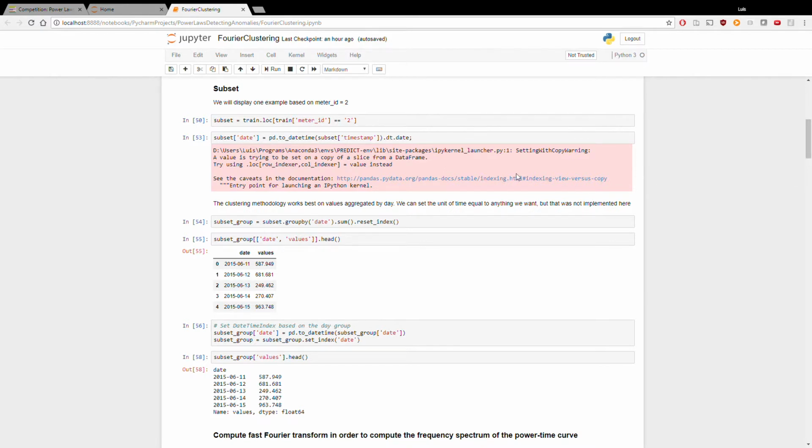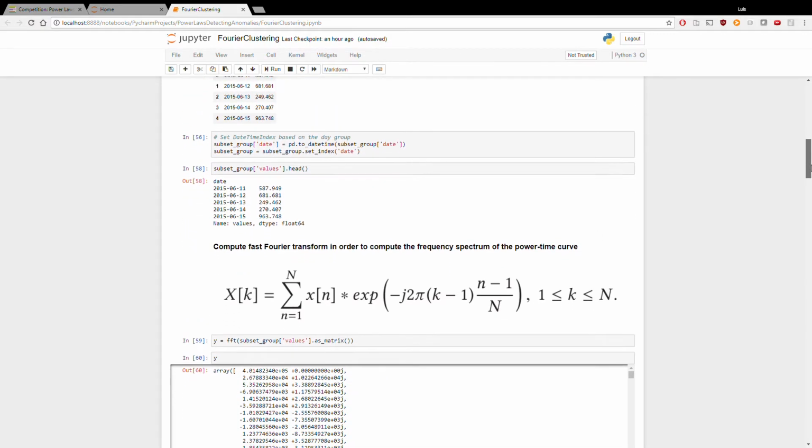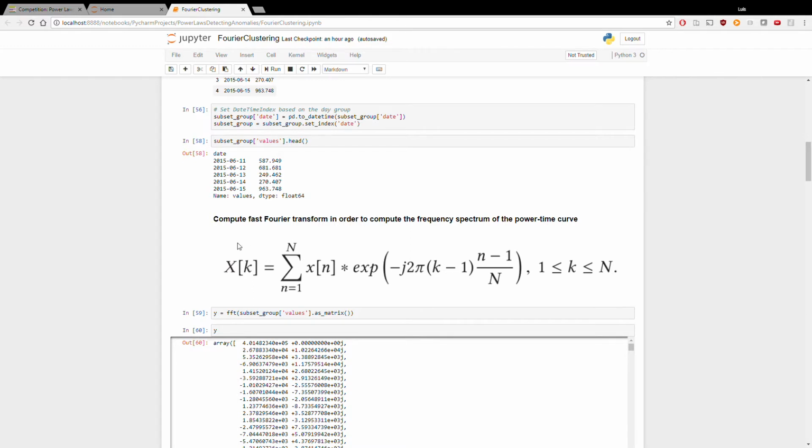And basically we group by date. The clustering has to be done by date. We can actually probably set the unit of time equal to anything we want, but I haven't implemented that fine-grained detail yet. The training set has observations every 30 minutes for some of these time series. All right, so we group by date, and then we have a sum of the value that was recorded by that meter. And then we compute the fast Fourier transform based on this formula here in order to compute the frequency spectrum of the power time curve.